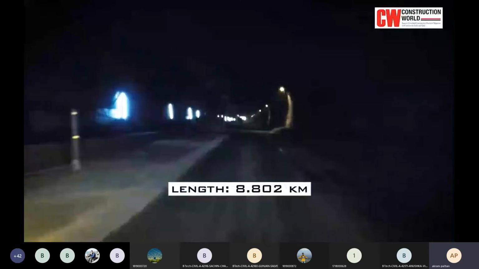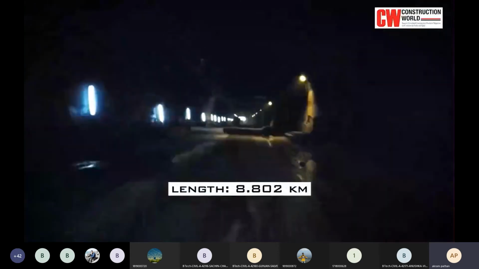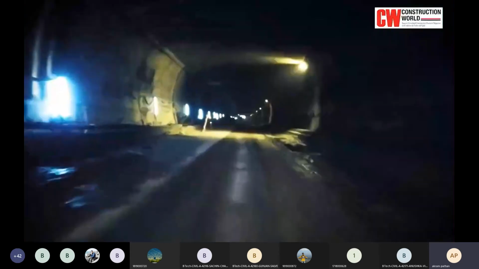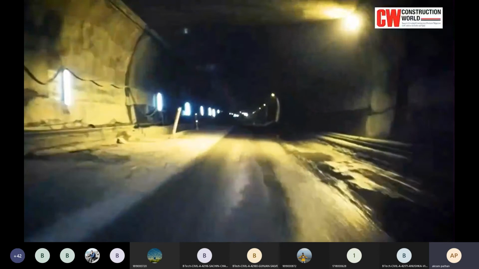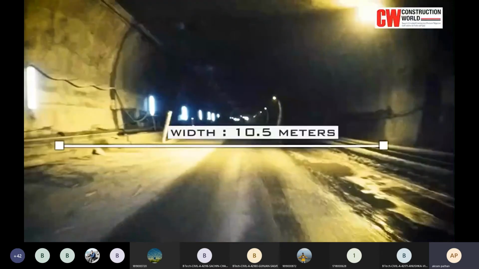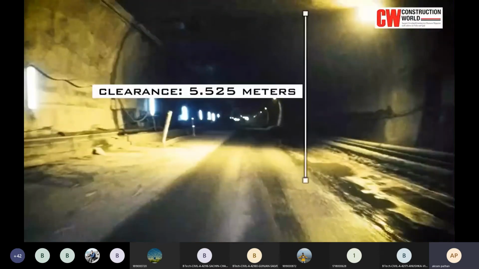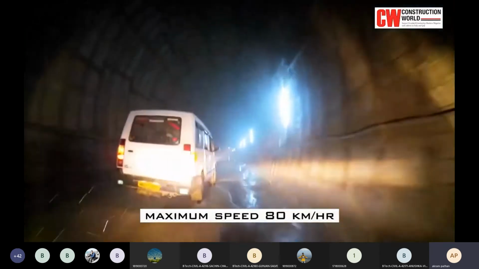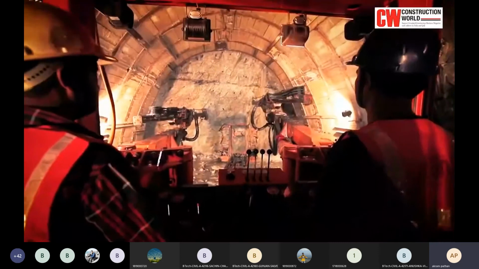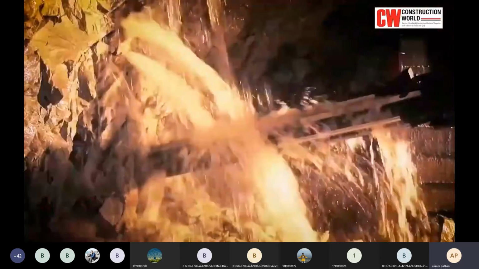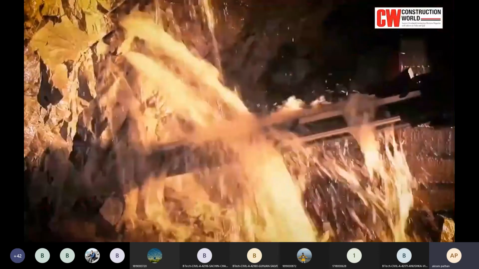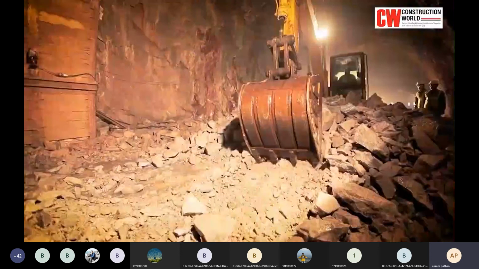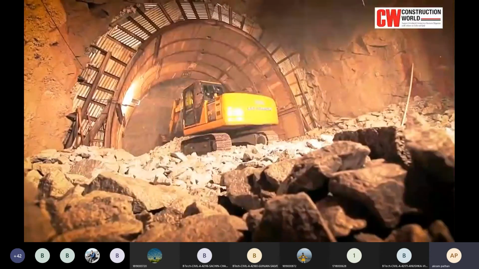The total length of the Rohtang tunnel is 8.802 kilometers. It is a horseshoe-shaped, single-tube, two-lane tunnel with a 10.5 meter wide road. There is an overhead clearance of 5.525 meters and the maximum vehicle speed is 80 kilometers per hour. Because of tough geographical factors like the construction of the Seri Nala tunnel, it has taken nearly 10 years for the 8.8 kilometer tunnel to be completed.